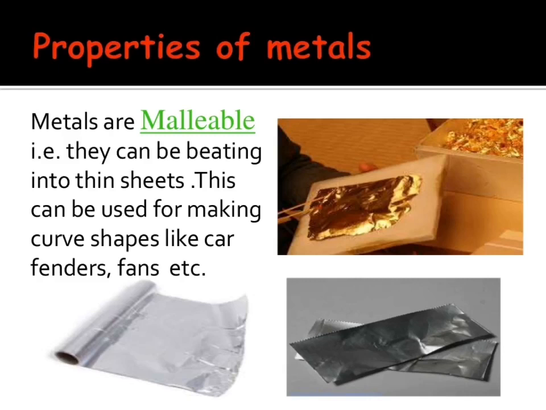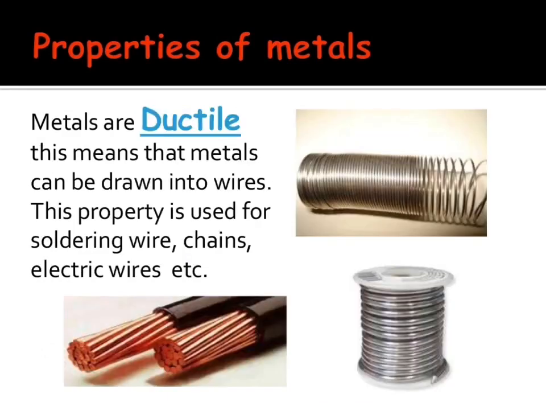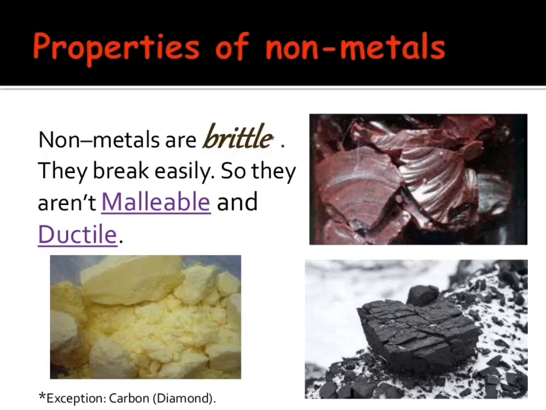Metals are malleable, which means that metals can be beaten into thin sheets with a hammer. Due to this property, they can be bent to form objects of different shapes by beating with a hammer. Metals are ductile. This means these can be drawn into thin wires. Gold and silver are the best ductile and malleable metals, whereas non-metals are neither malleable nor ductile. They are brittle in nature. This means that they cannot be beaten into thin sheets with a hammer. They break into small pieces when hammered.